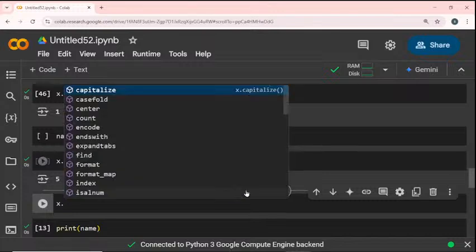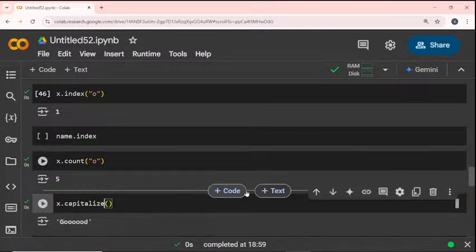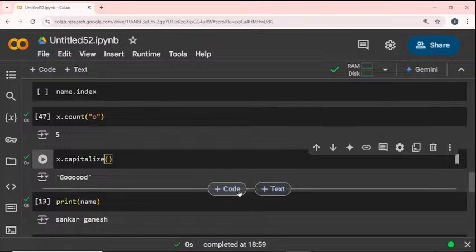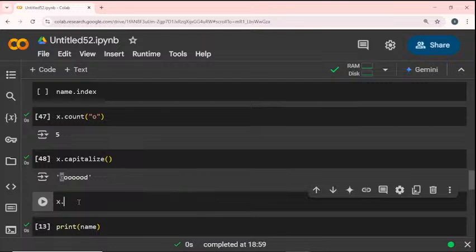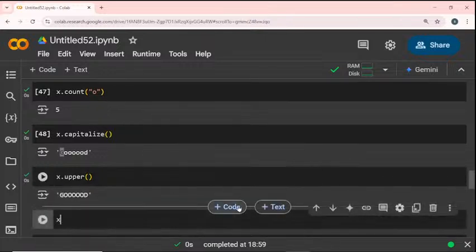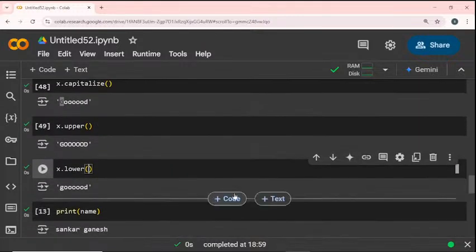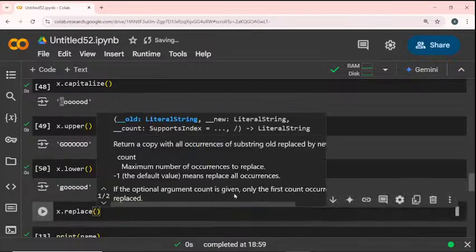So x dot capitalize. I run this. So, good. You see that in the word good, the first character G is converted to a capital G. x dot upper is used so that the whole word is converted to uppercase. And x dot lower means the whole word is converted to lowercase. So the next one is the replace function. The replace function is used to replace one particular character with another character.